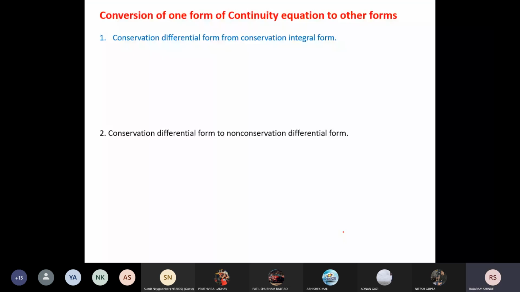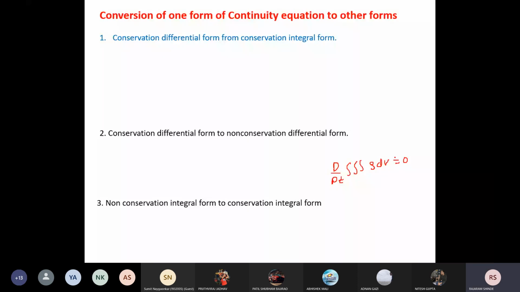Now, after that, we will go to the next form, that is, the non-conservation integral form from the conservation integral form. What is the non-conservation integral form? Here I will write d/dt of the triple integral of rho dv equal to 0. This is your non-conservation integral form.